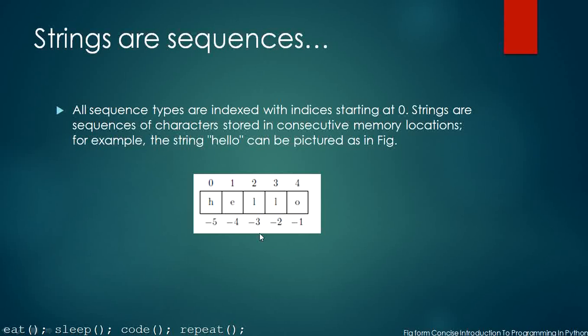So strings are sequences, like other sequence data types such as tuples. This is very important to access these strings. We will be in need of these indices. We will see how.